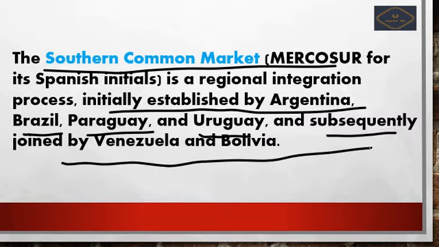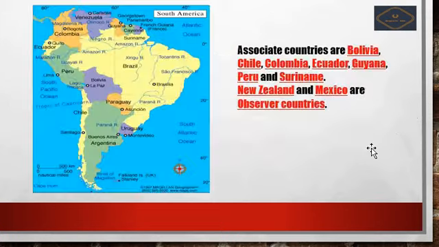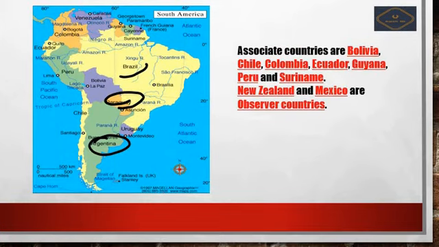Let us see the countries with a little map pointing here. The first established nations are Argentina, Brazil, Paraguay, next Uruguay. Here you can see Uruguay, Venezuela, and the last one is Bolivia.